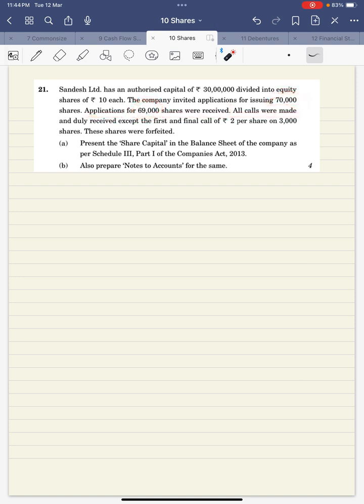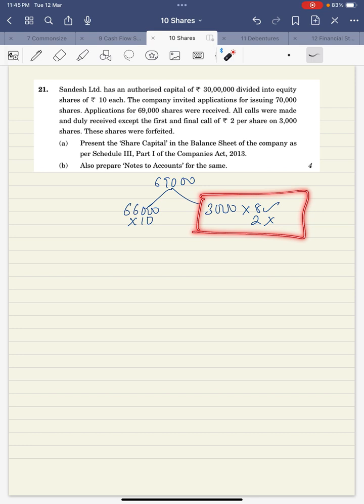Now all the shares were made and duly received except first and final call of 2 per share on 3,000 shares. That means out of 69,000, on this 3,000 shares the entire amount is not received. On this 8 was received, 2 was not received. And that means on the remaining 66,000 the entire 10 rupees was received. So this was subscribed fully paid up, this was subscribed not fully paid up. Now what happened, they are saying all these shares were forfeited. Since you forfeited all the shares, this share will go under share forfeiture account. So there is no subscribed and fully paid up under this question.